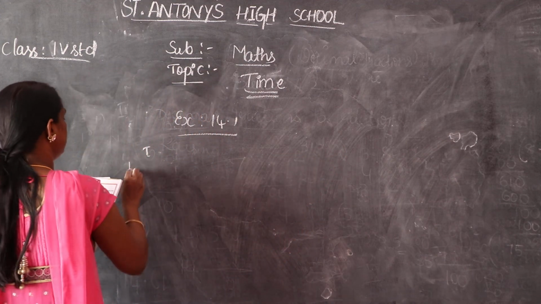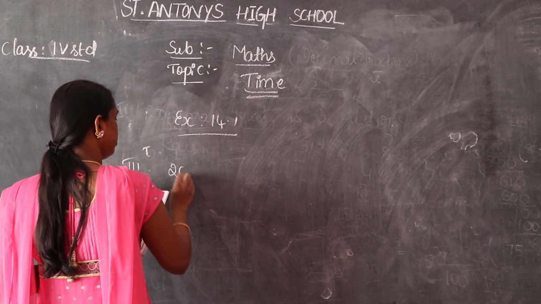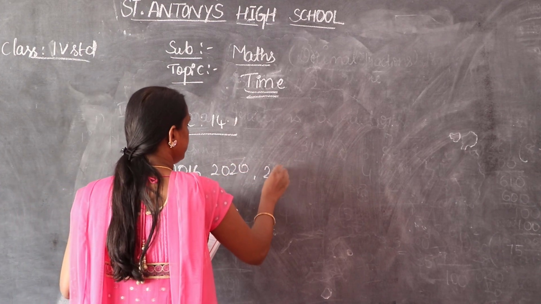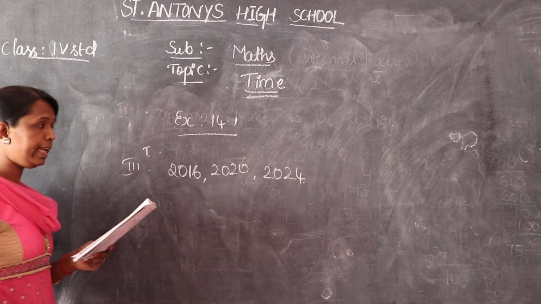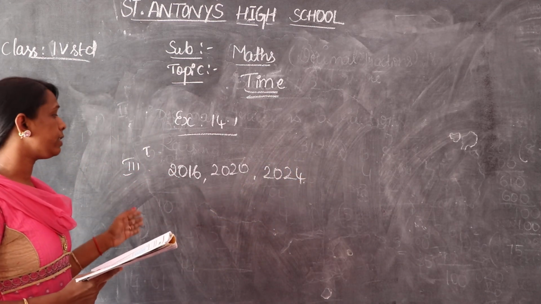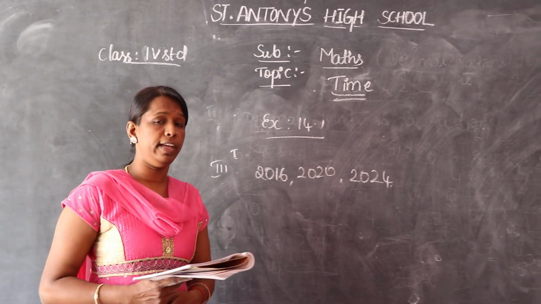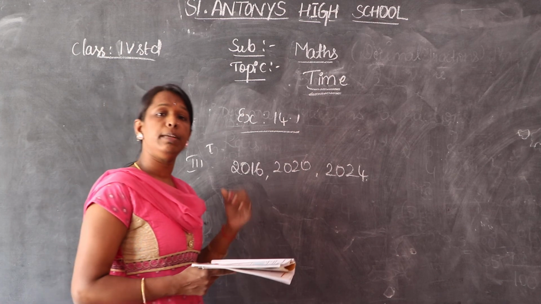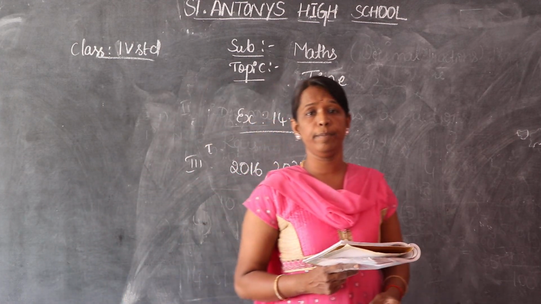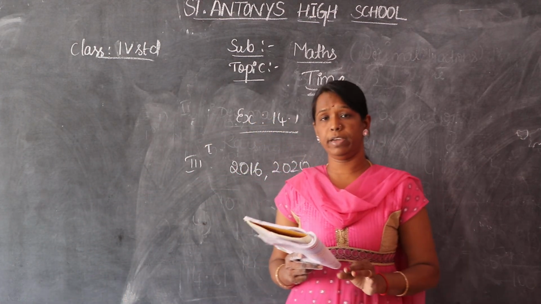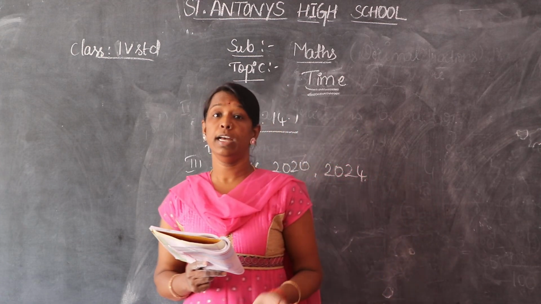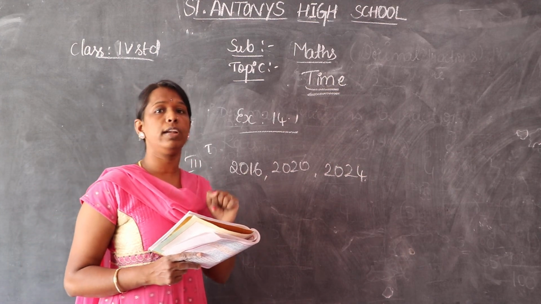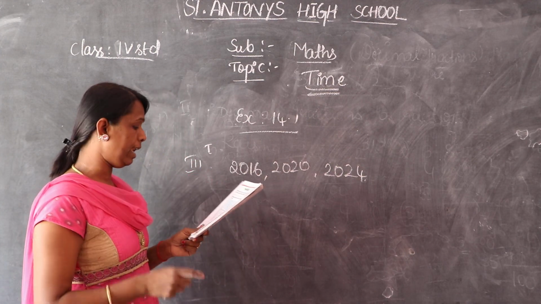So here we count the years 2016, 2020, 2024. So there are 3 leap years between 2013 and 2025. So we are in 2021. You have to count whether it is a leap year or not, children. This year is not a leap year. 2020 is a leap year. Last year it was a leap year, but this year it is not a leap year.